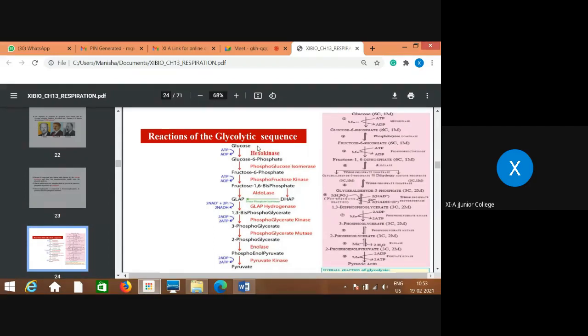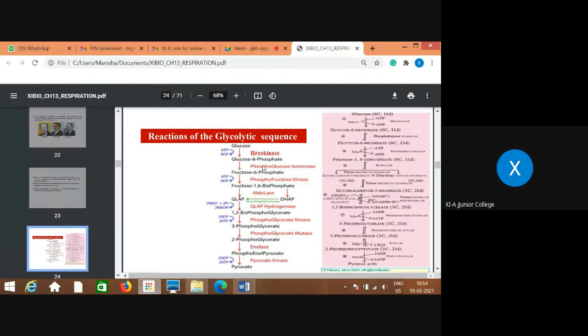So you can remember them very easily. It is a hexose type of sugar, so the name has come: hexokinase. Glucose 6-phosphate gets converted to fructose 6-phosphate in the presence of phosphoglucose isomerase. Isomer, you know the meaning, similar forms. So that is the enzyme name, isomerase.